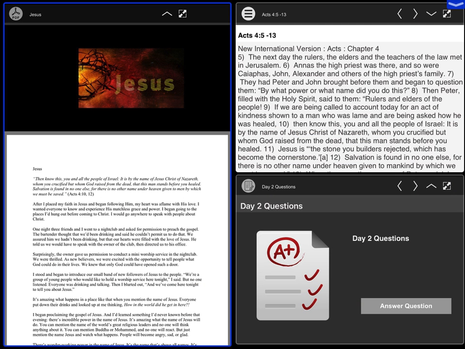Once you are in the app, you'll find that the devotions are at the heart of it. The primary goal for the app is to help followers of Jesus develop a time alone with God so that they can share their hearts with God and hear what is on His heart. There are two types of devotions: written devotions and video devotions.